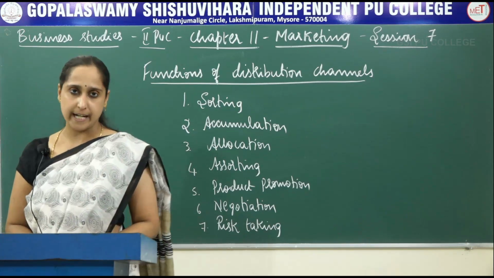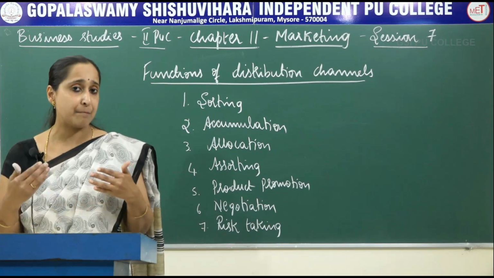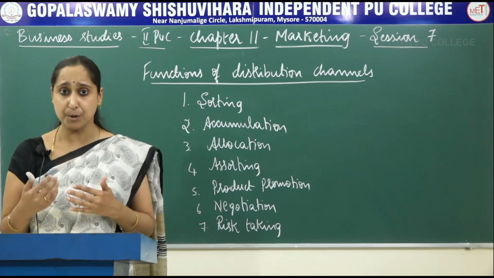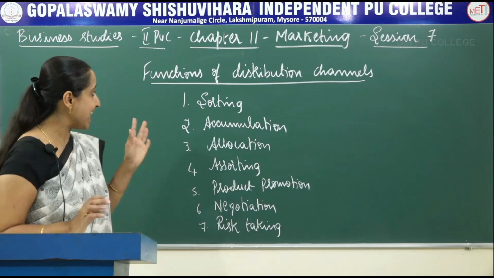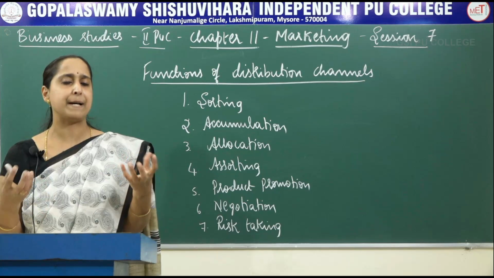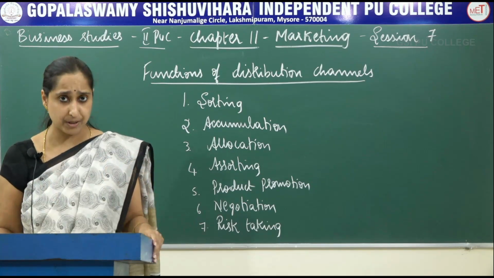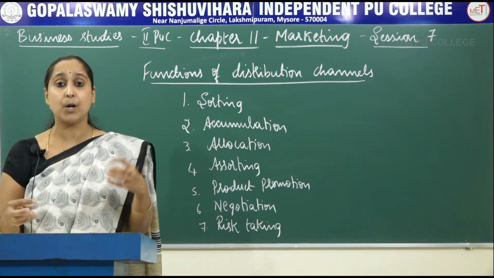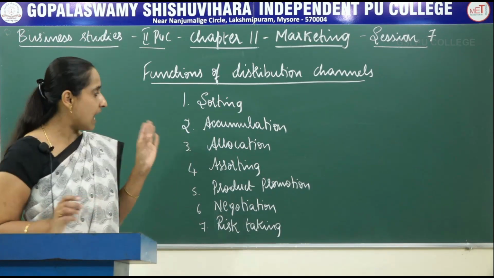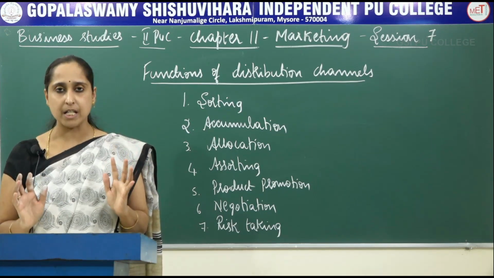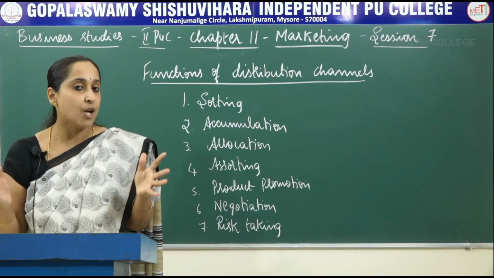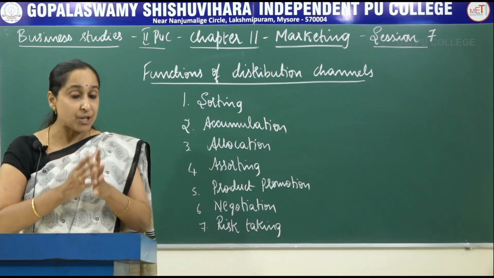First one is sorting. See, when middlemen purchase goods from various sources, that is from various producers or manufacturers, he has to sort those particular products. So whatever product he purchases from varieties of producers, he has to sort according to the quantity and size. So that we call it as sorting. Next is accumulation. Accumulation means accumulation of goods into larger homogeneous stock. Homogeneous means which is of same kind.